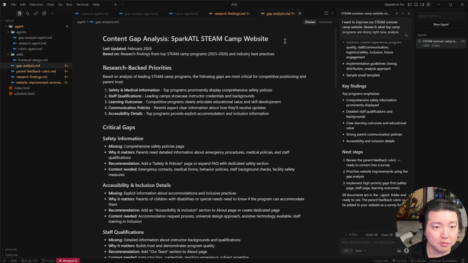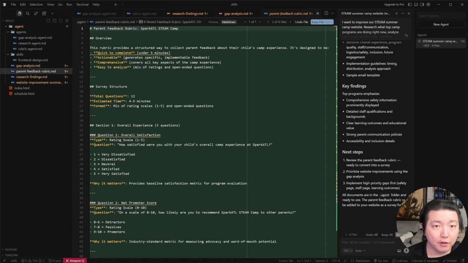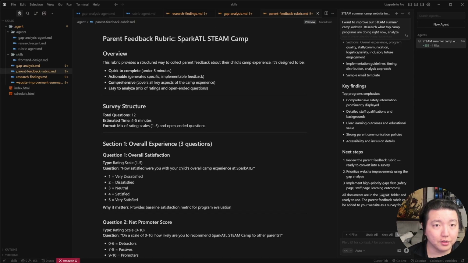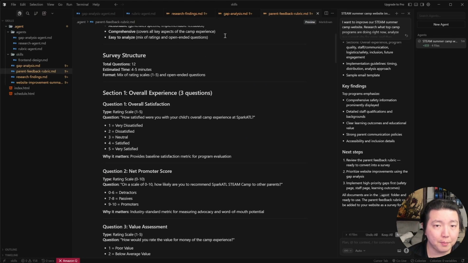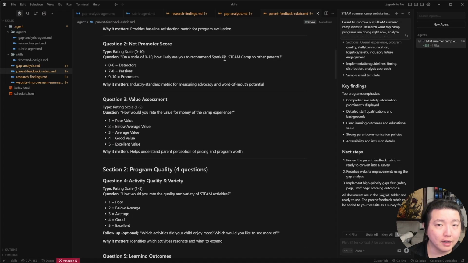We'll switch this over to a preview, and it gives us some information. Some things that are missing, such as safety, staff qualifications, learning outcomes, communication policies, and even accessibility details. Going on next, here's the rubric. If we look through the rubric, also toggle this to preview, we can see that there's a parent feedback form with clear rating scales, specific questions about camp activities, and space for open-ended feedback.